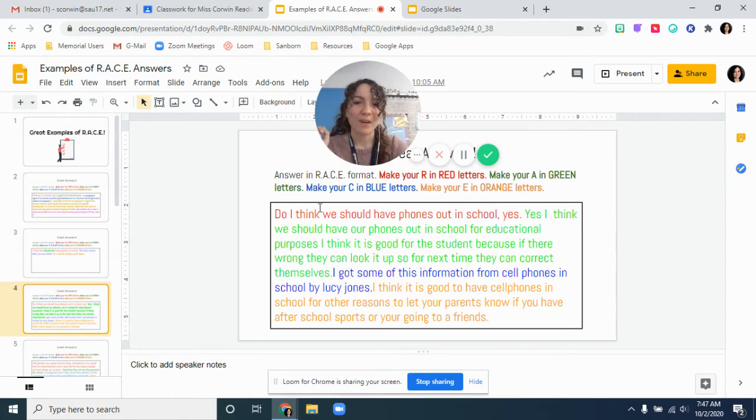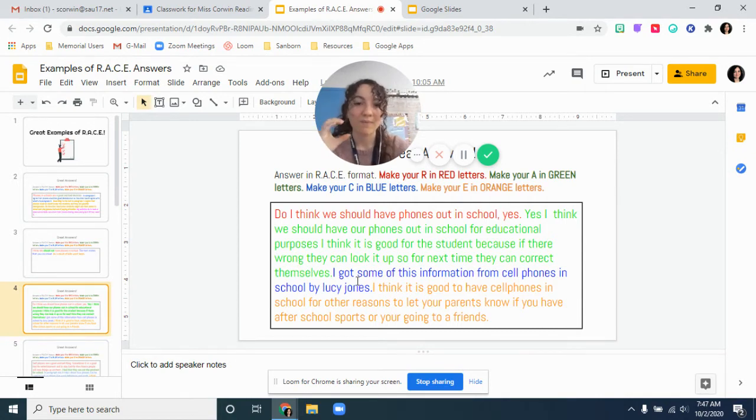Next, do I think we should have phones out in school? Yes. So when I first read this, I was like, ooh, that's not really turning the question around. But since they ended it by saying yes, I'm going to say that that counts. So I'm going to say that's my R. Yes, I think we should have phones out in school for educational purposes, and I think it is good for students because if they're wrong, they can look it up for next time so they can correct themselves.